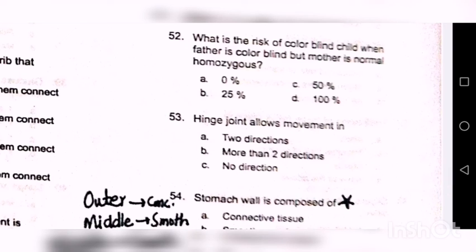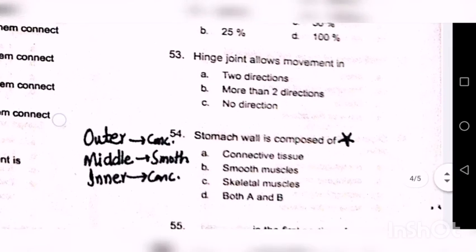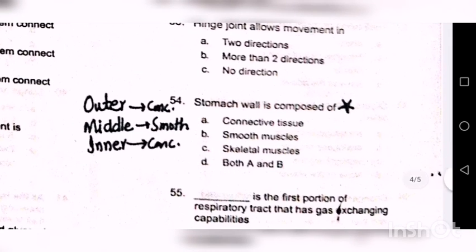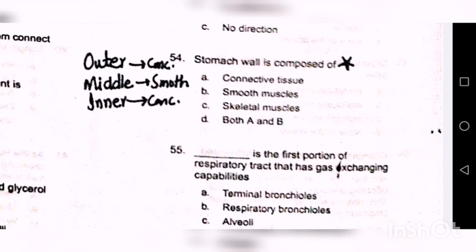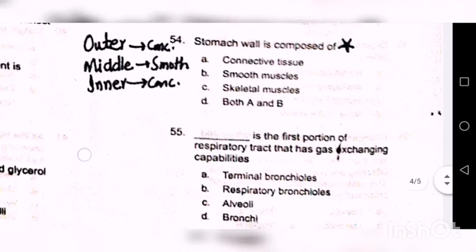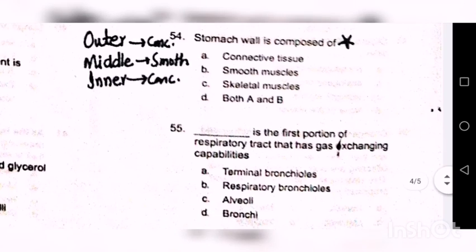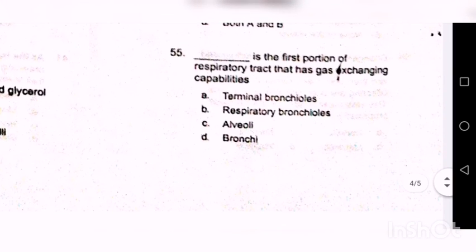Hinge joint allows movement in only two directions, 53A, while the ball and socket joint allows movement in all directions. Stomach wall is composed of both A and B, 54D. Connective tissue, smooth muscles, not the skeletal. Dash is the first portion of respiratory tract that has the gas exchange capabilities: respiratory bronchioles, 55B.